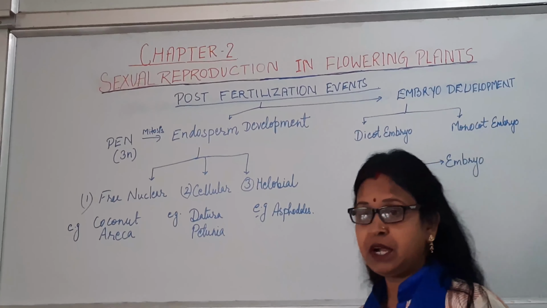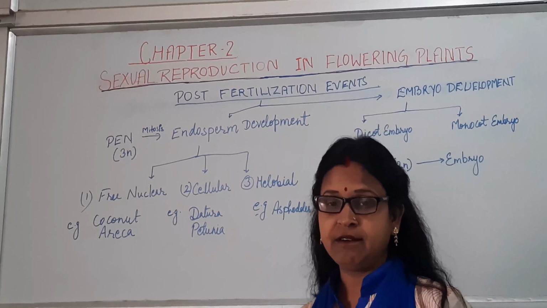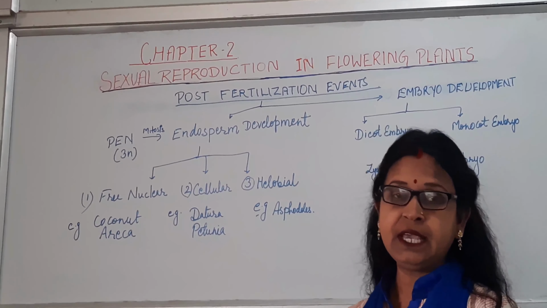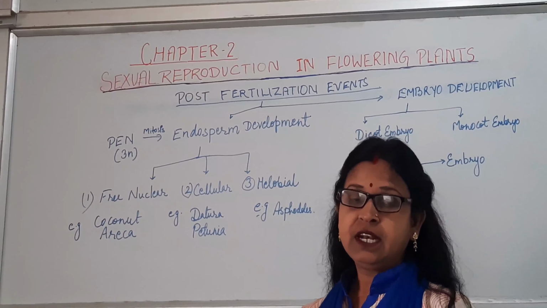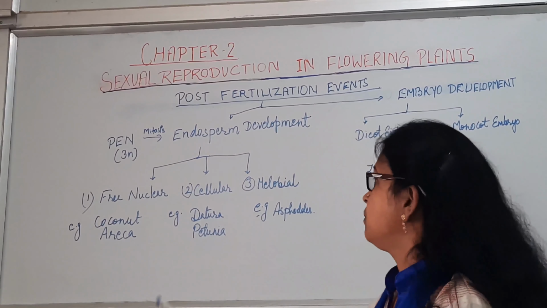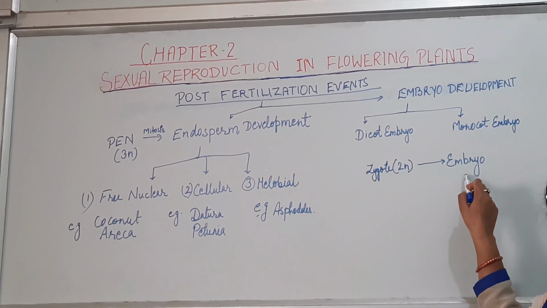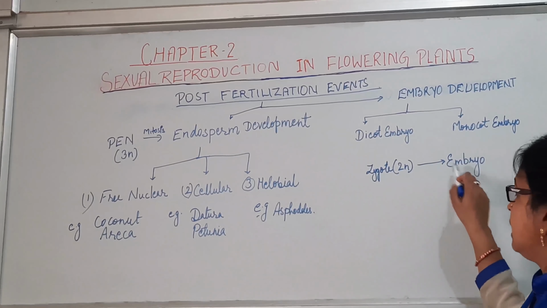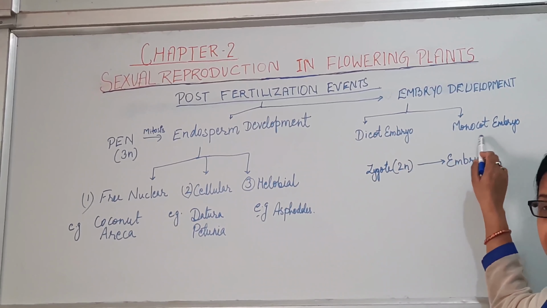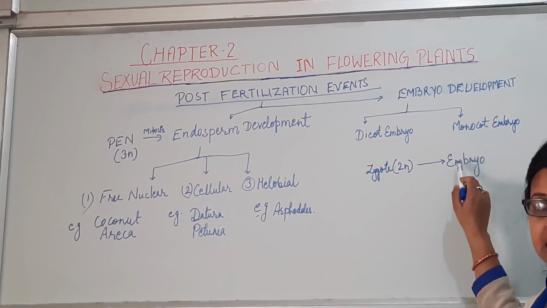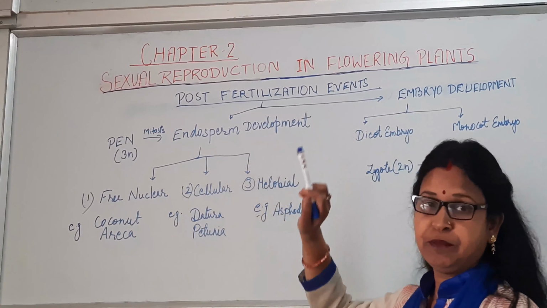Now the products of fertilization are, first, the zygote, which is diploid in nature, and second, the PEN, that is the primary endospermic nucleus, which is triploid in nature. The 2N zygote will undergo development of the embryo by repeated mitotic division. The embryo is of two types, dicot embryo and monocot embryo. The development stages we will study later on. First we will discuss the endosperm development.